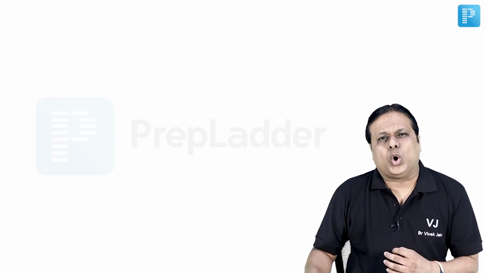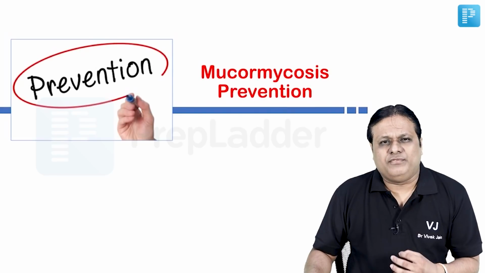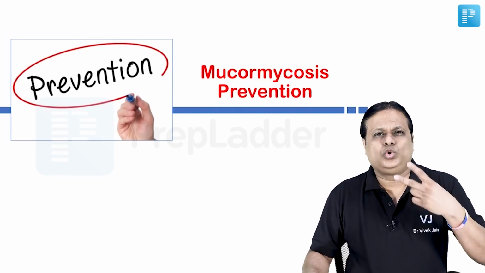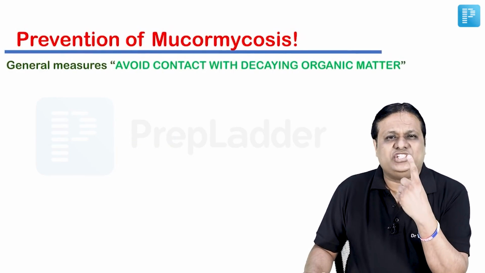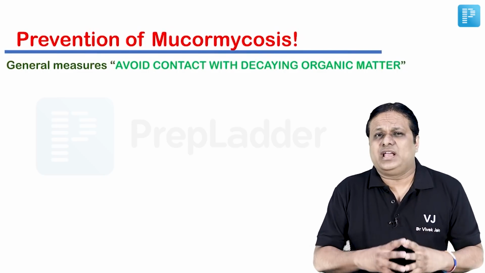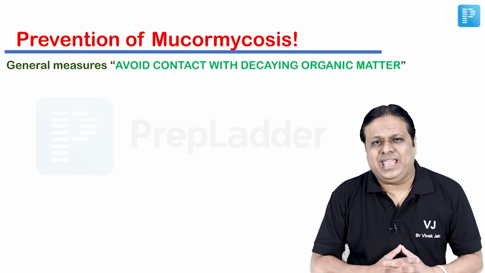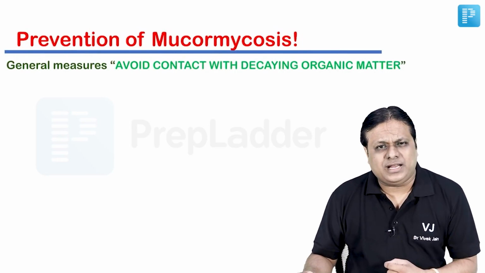Now coming to the all important preventive part of this life-threatening fungal infection. Let us divide these preventive measures into two parts. One, we will discuss general measures, that means where every person has to avoid contact with decaying organic matter. How could it be done?